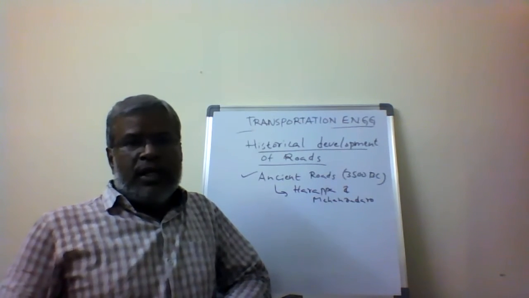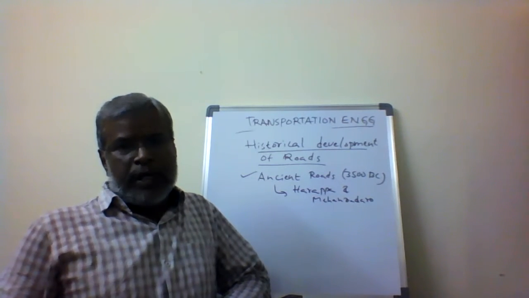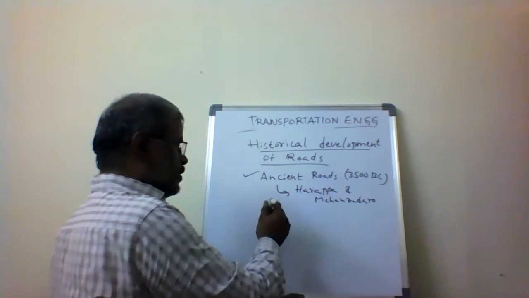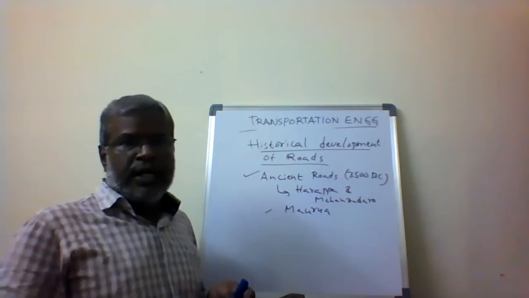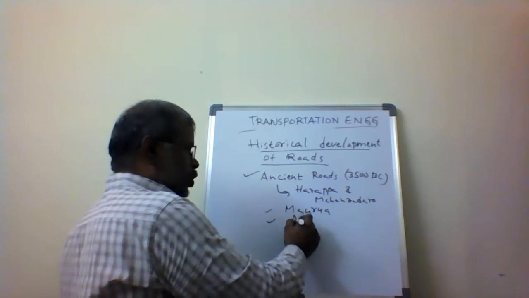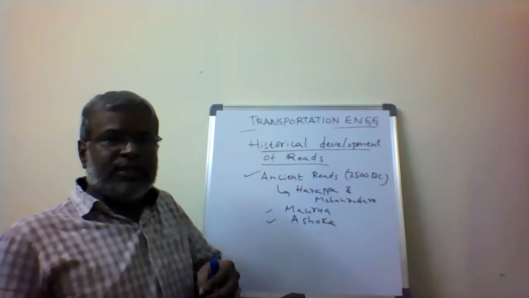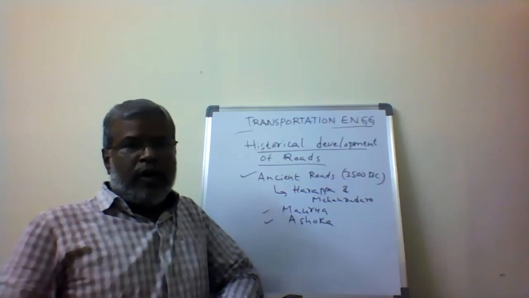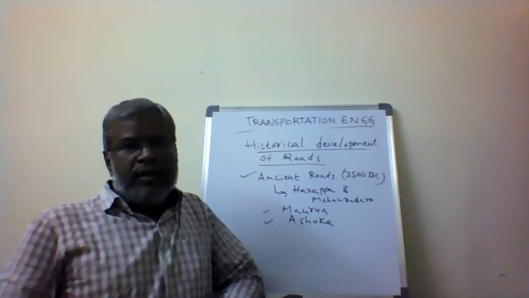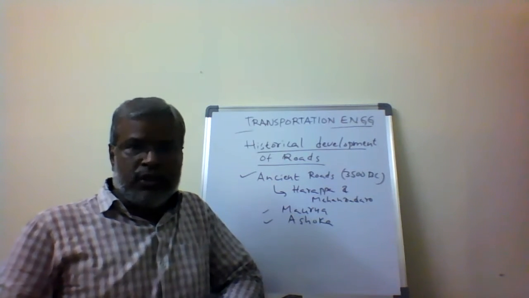Later, development took place in various countries. In India, we started with Harappa and Mohenjo-daro. After that came the Maurya kingdom; the Mauryans developed roads. Then the Ashoka regime, the Ashoka dynasty, is the more popular one. In Ashoka's time, almost all the wider roads were constructed, and beside the roads, tree plantation took place. So landscaping started there.